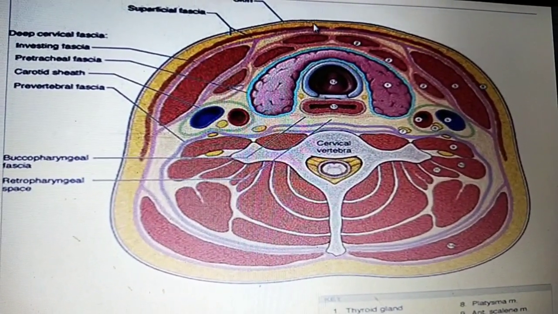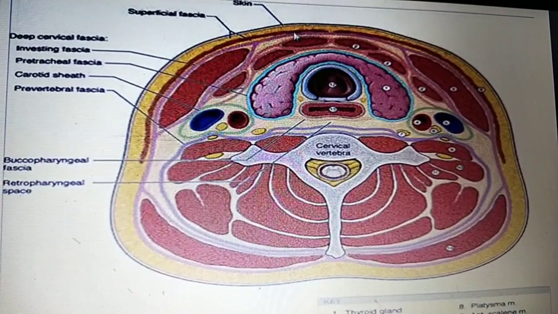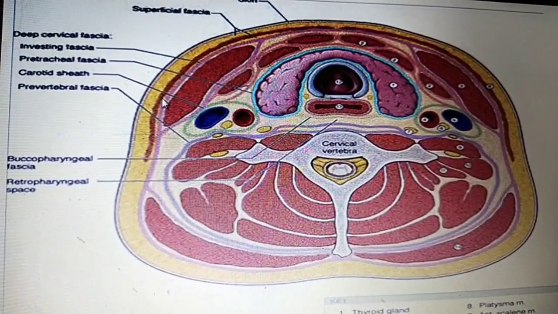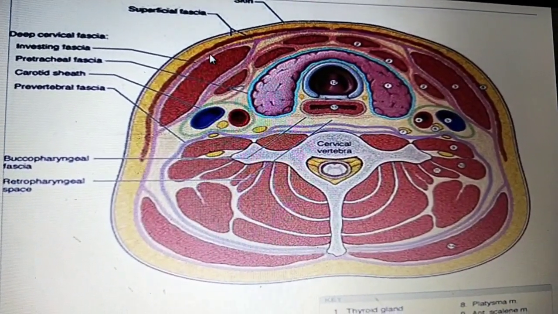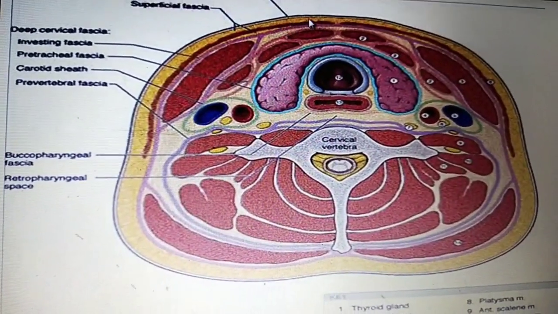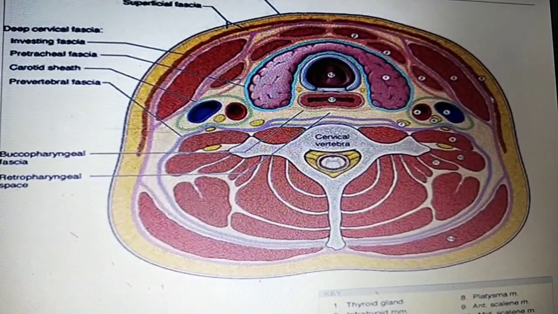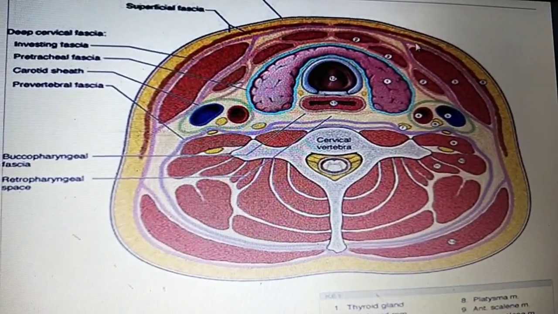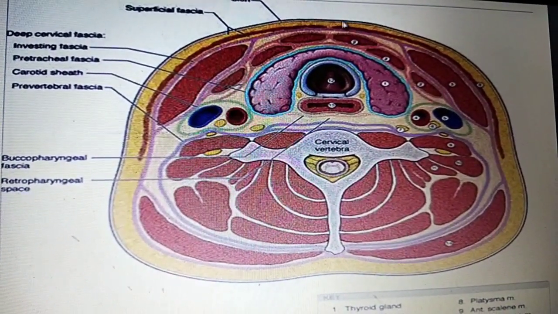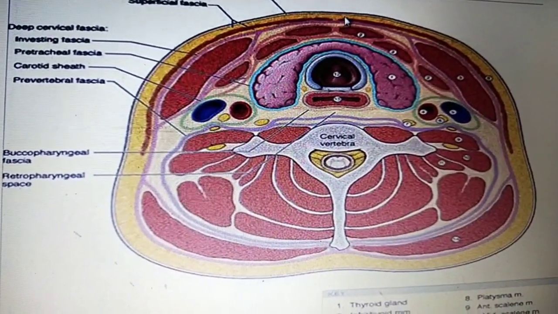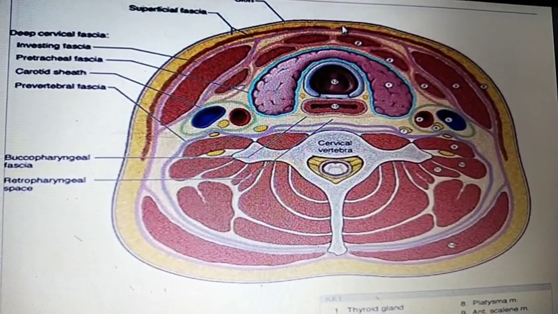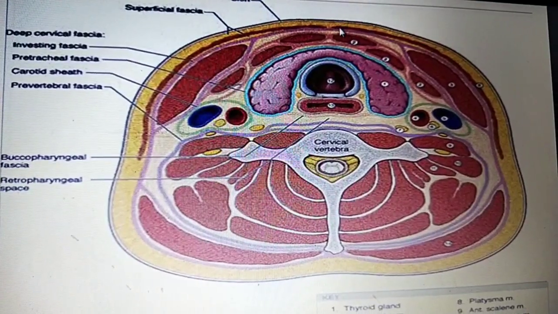After that you see the muscle, the platysma muscle. It covers the whole neck, coming from the face to cover the neck. First you get the skin, a little bit of fat, then you see the platysma muscle.